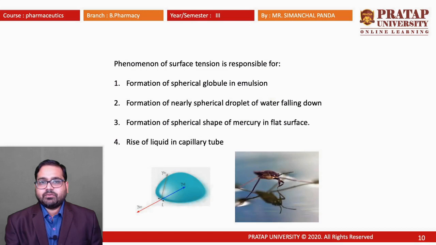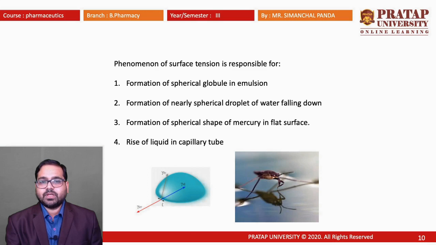There are different types of phenomena of surface tension. First, whenever a globule is formed in an emulsion, there are two different phases, water and oil, and due to the attractive forces, due to the surface tension, the globules are formed where the minimum amount of energy is utilized. The second one: whenever a water drop is coming from the sky to the earth, from upside to downside, we can see the water has a spherical droplet. The formation of the droplet is due to the action of surface tension.